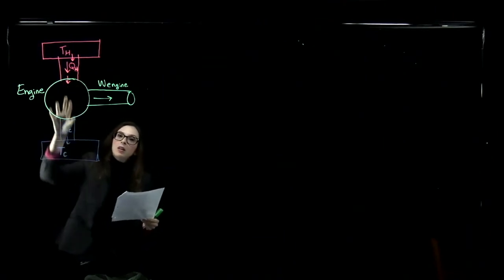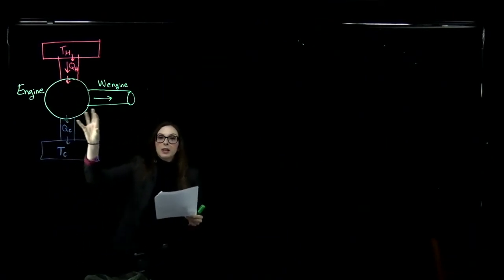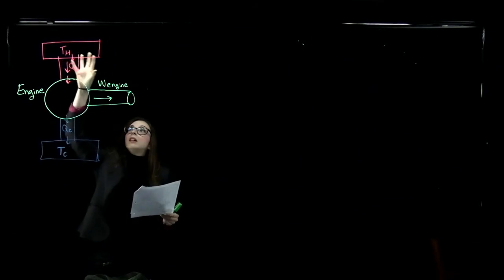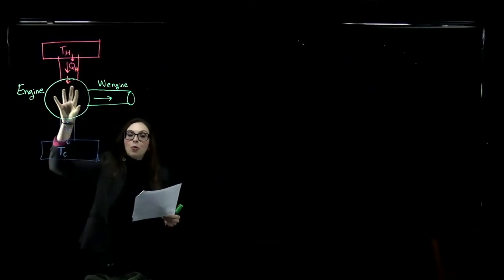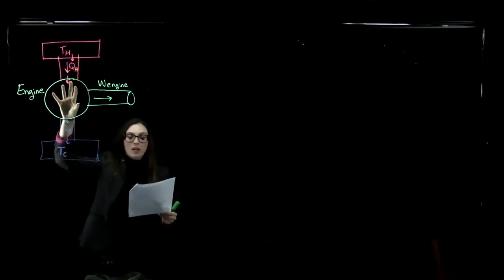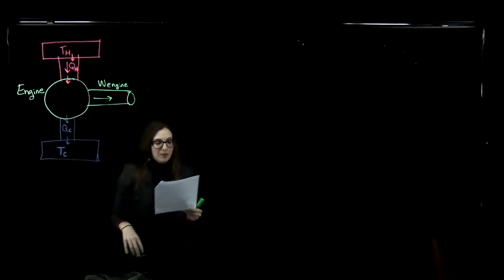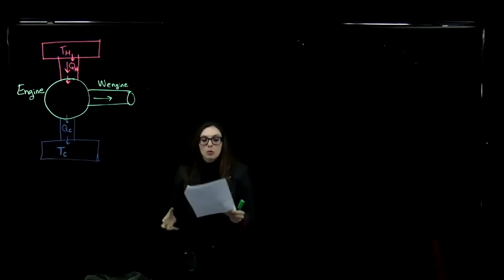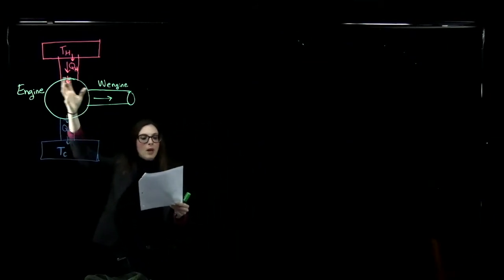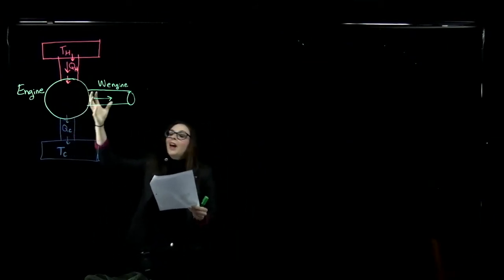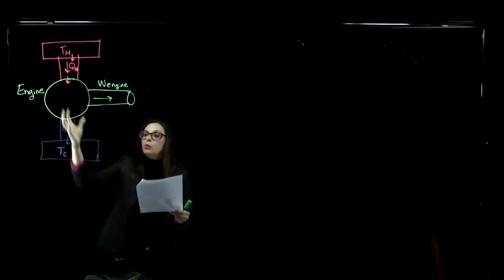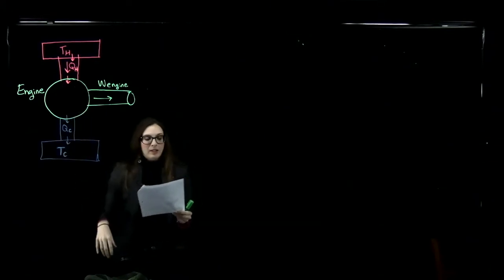Okay, so in this process, work is being done. We've got energy coming in from my hot reservoir, doing work, and then the engine is expelling some energy to our colder reservoir. So the engine is absorbing energy, QH, from the hot reservoir. It does work, and it gives up energy to the cold reservoir down here.